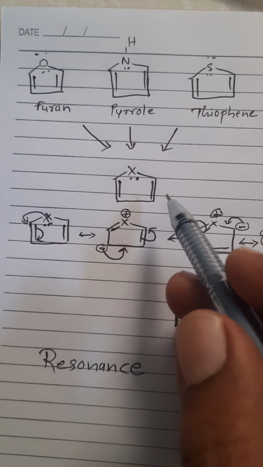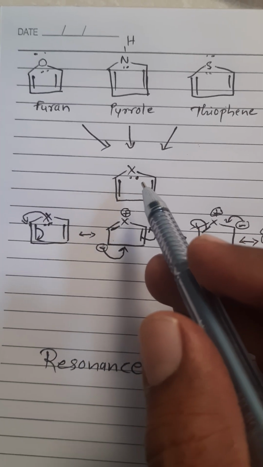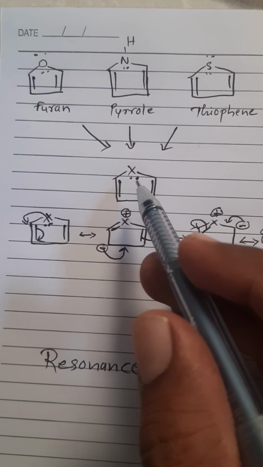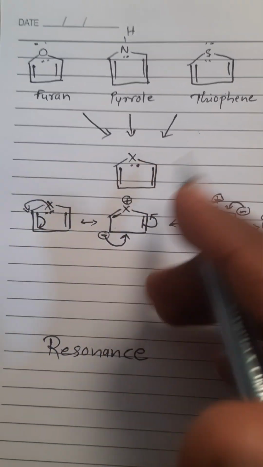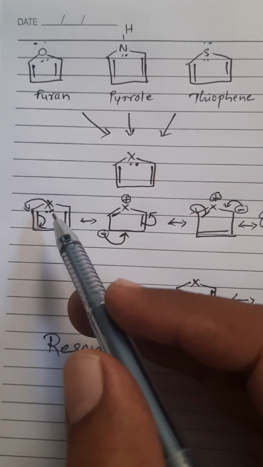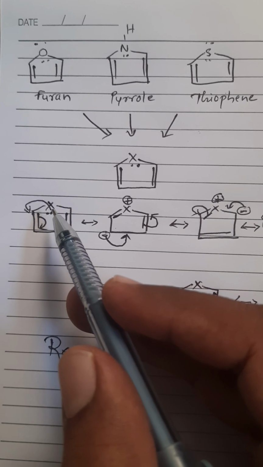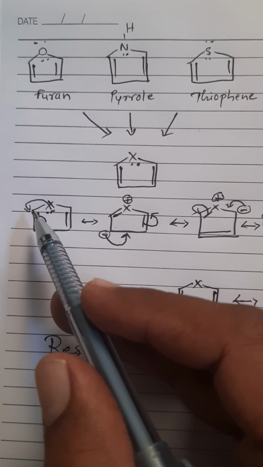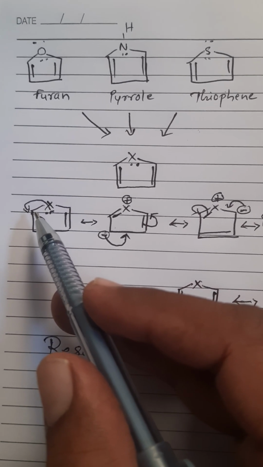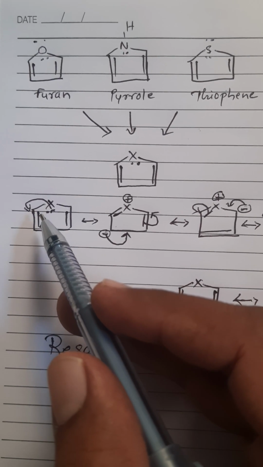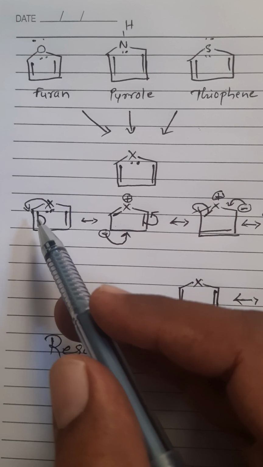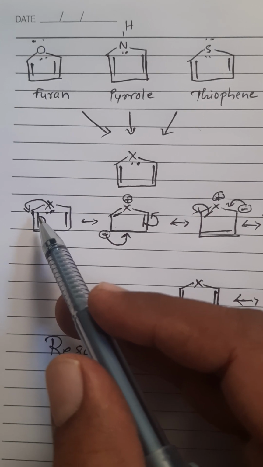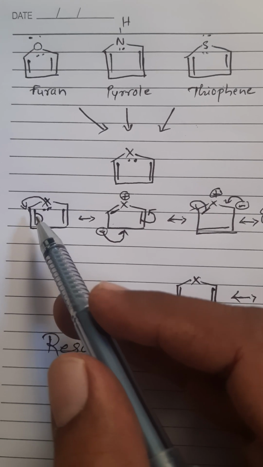In this general structure, X means heteroatom, and this lone pair of electrons is part of the aromaticity. So we will start with this lone pair. It is shared between the heteroatom and carbon number 2. When this happens, simultaneously the bond between carbon number 2 and carbon number 3 is breaking. Both the electrons are shifting onto carbon number 3.